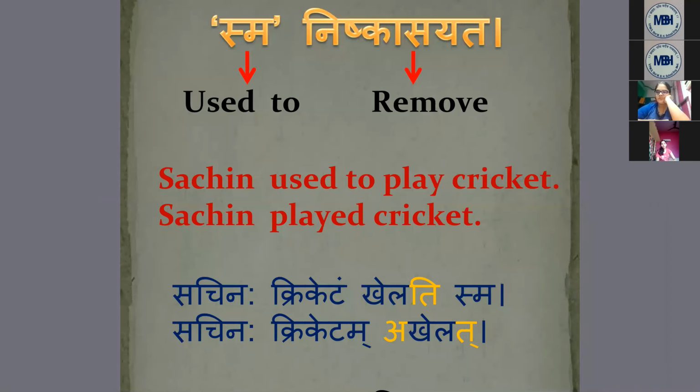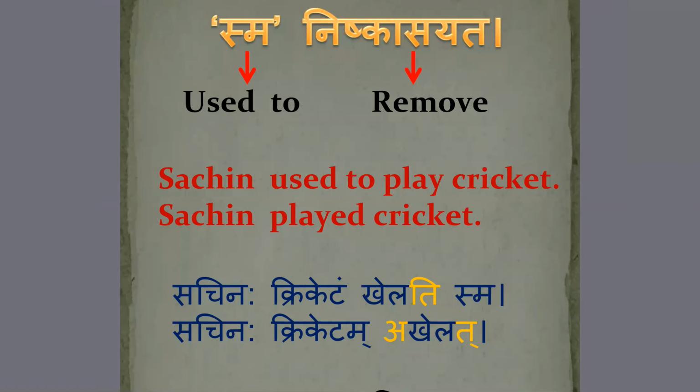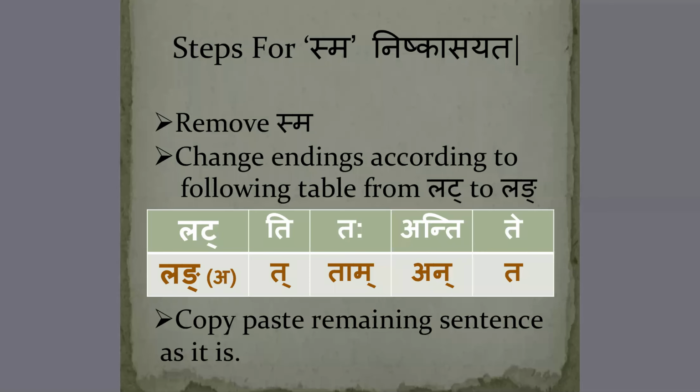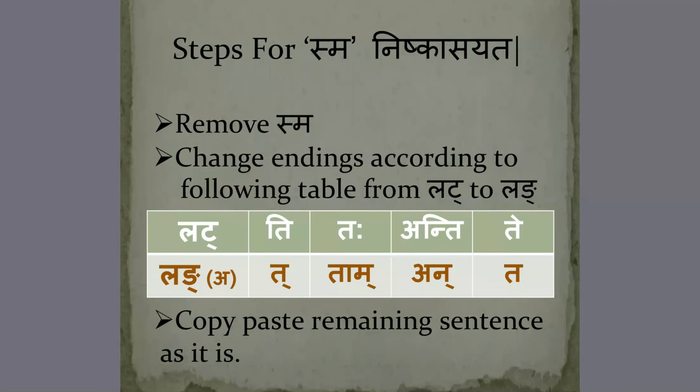To understand that, we will deal accordingly with a few examples. Now in the examples, we can see steps are given. So let's understand those steps first. We have to understand those steps. Which are the steps for removing sma? Here is a list of steps. Now, steps for removing sma. First is a very simple, beautiful and interesting step: remove sma. We have to remove sma from the sentence.